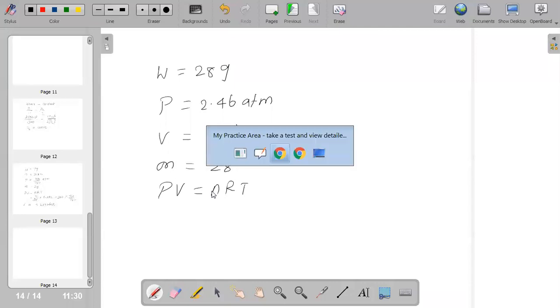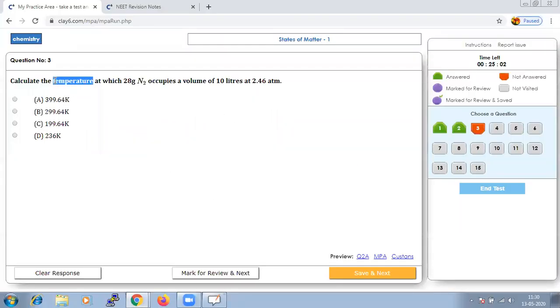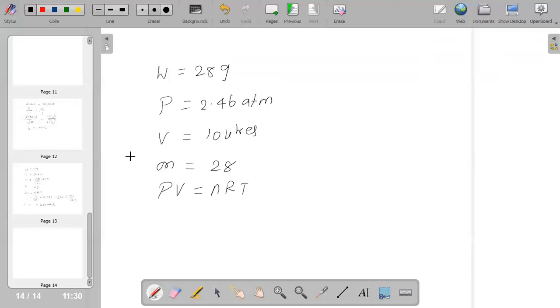The focus is they have asked us to calculate the temperature. Hence T will be PV by nR. All the values are available with us. You can calculate n with the help of given mass by molar mass.